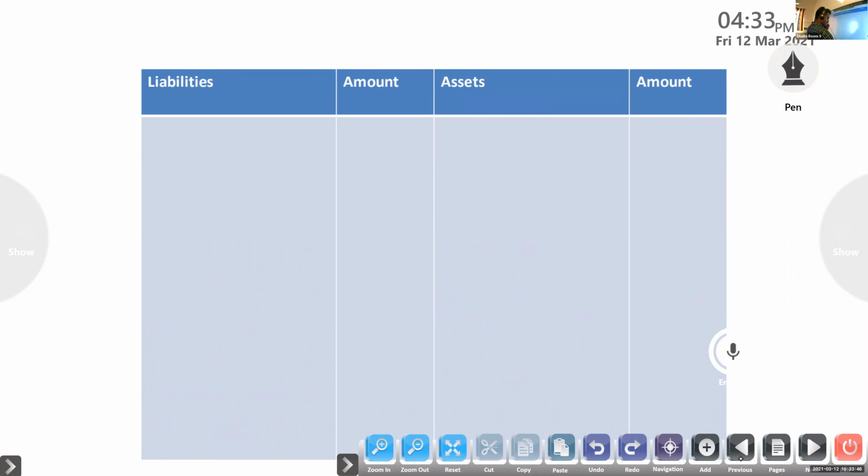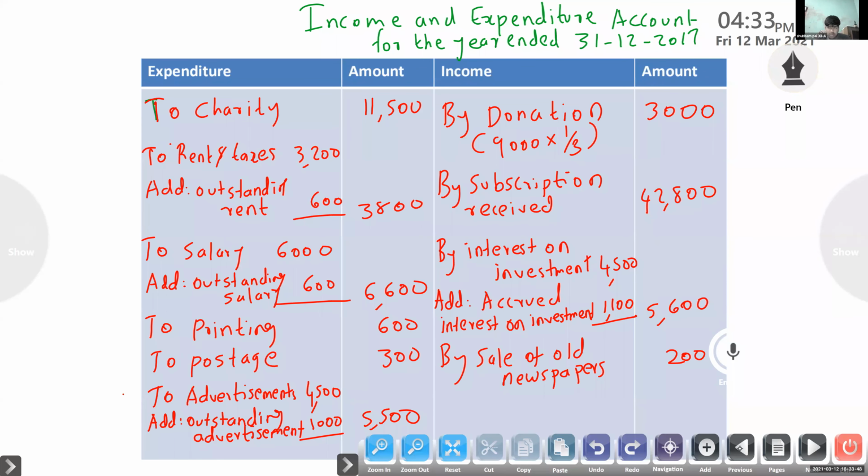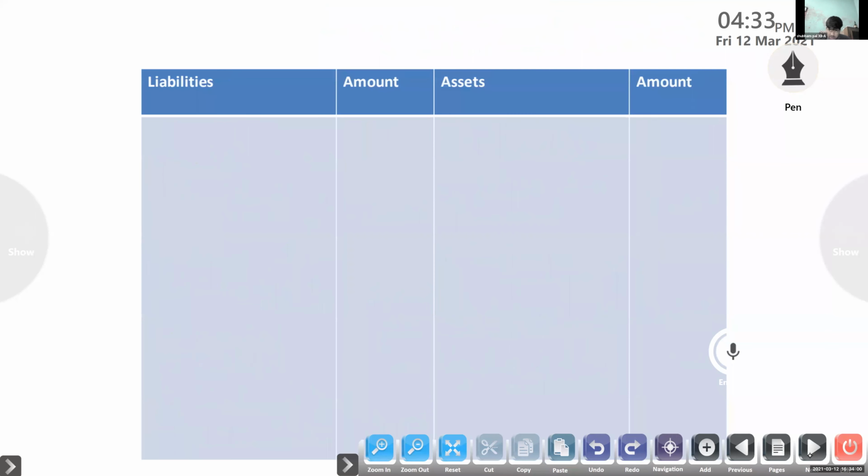Credit side is more, I think. 51,600. Income side amount is 51,600.